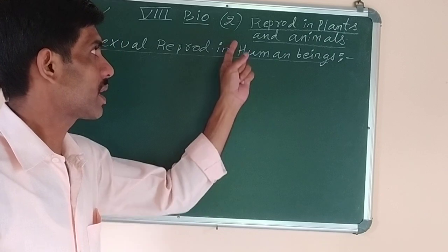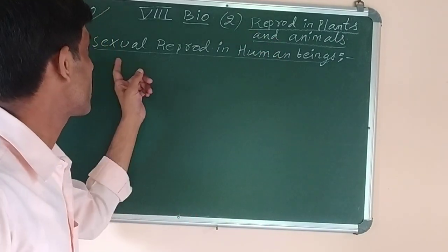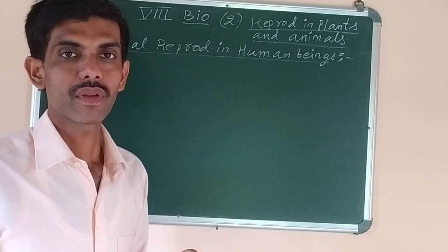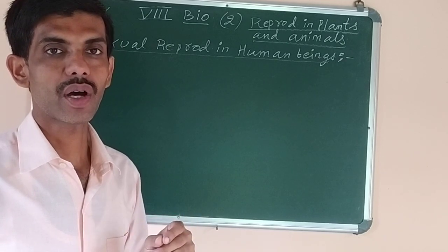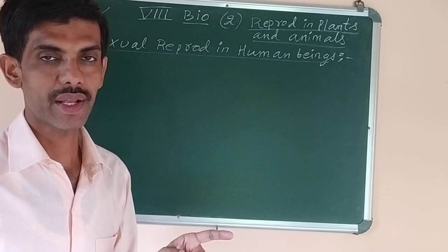We have already started chapter 2, reproduction in plants and animals, and today we have to continue with the topic sexual reproduction in human beings. You know that in human beings sexual reproduction is done due to the presence of male and female. Two different individuals are there.